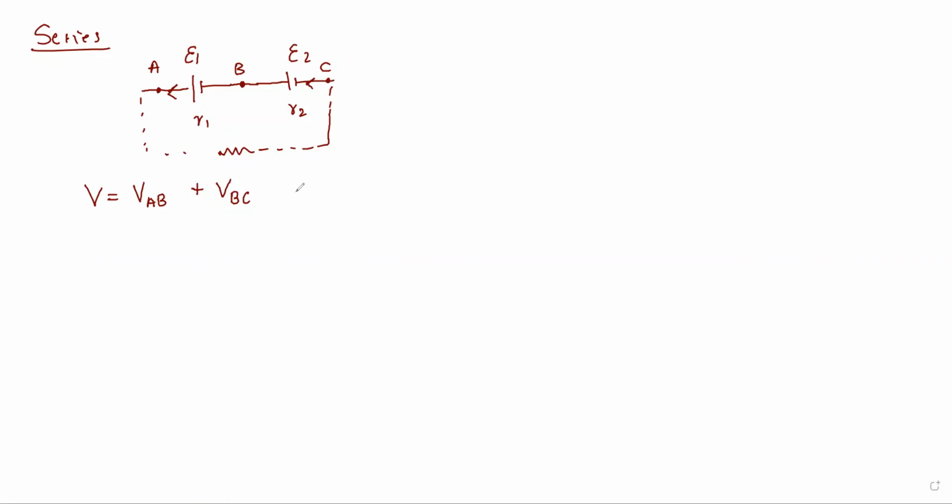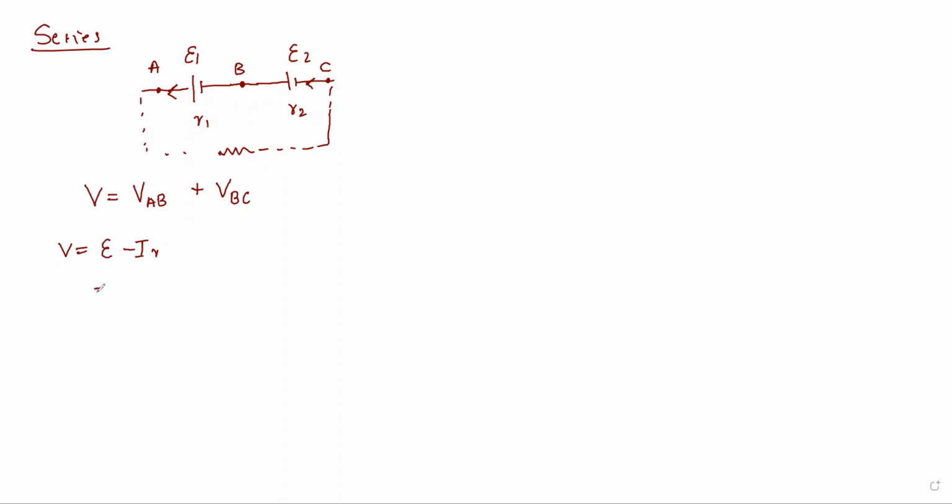VAB plus VBC. From the previous concept, where we understood the construction of the cell, we know that V is equal to E minus IR. I told you these expressions are very important to derive the expression for series and parallel. So what will be the substitution here?